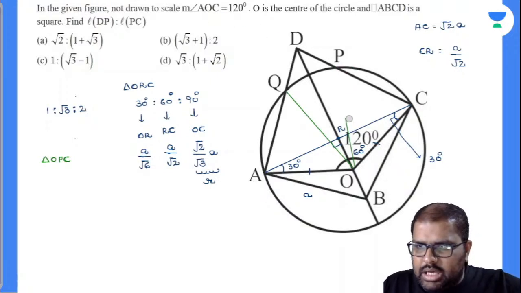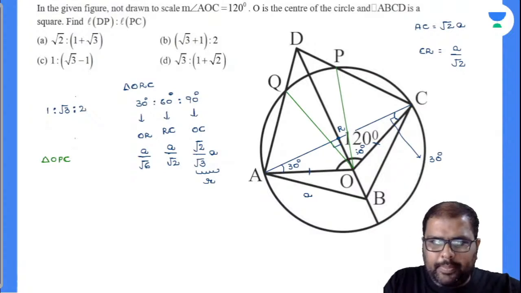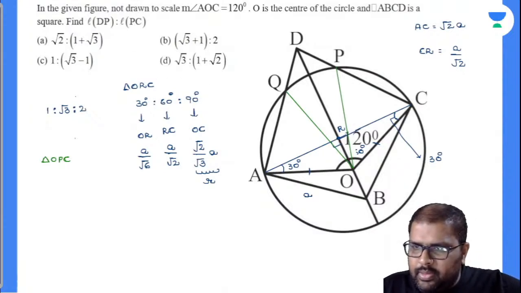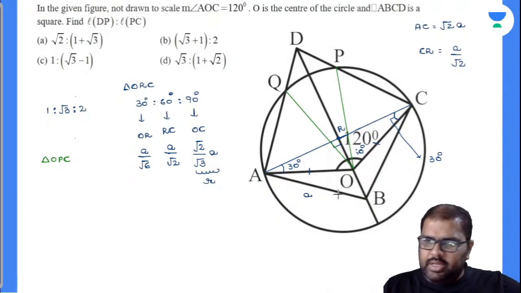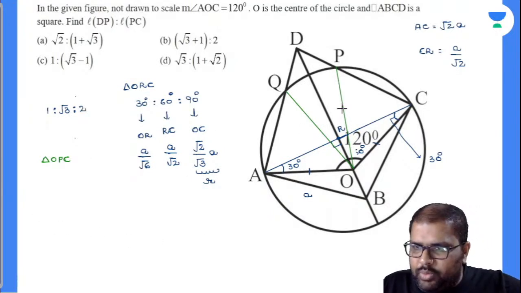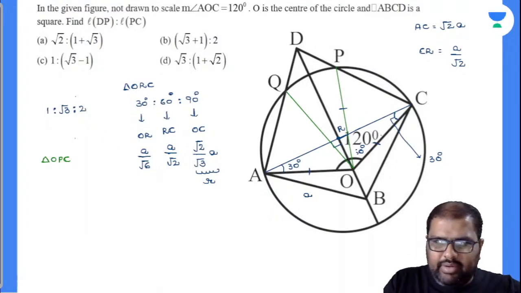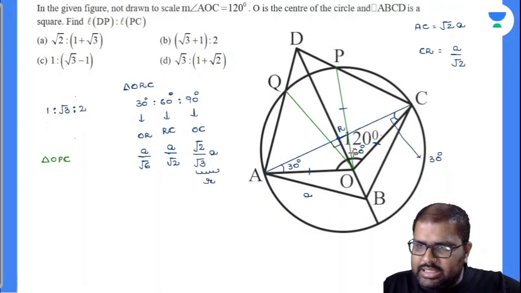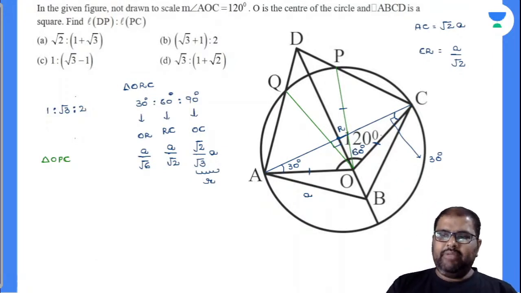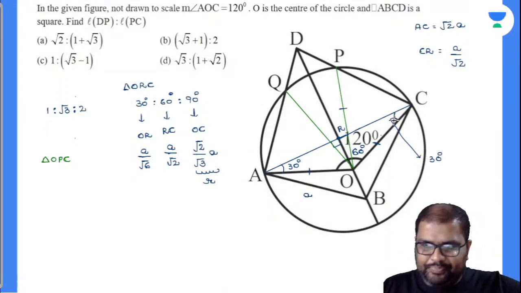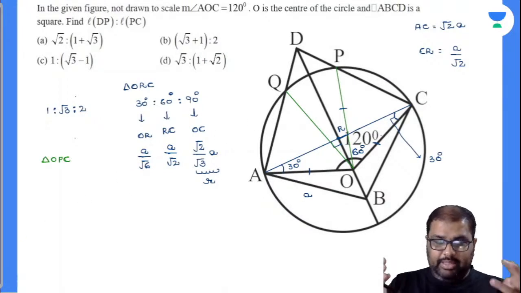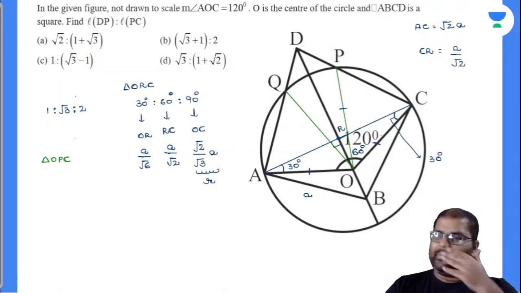I'll remove this and draw it again. Nothing to worry. Now observe here. This is an isosceles triangle because OP is radius, OC is radius, and angles opposite to equal sides will be equal. Will you accept with me regarding this? Yes, perfectly. Now what will these angles be there? Any idea? Now see here, this is 30. Now how much will this be and what will be the angle exactly? That's what you have to say for me.